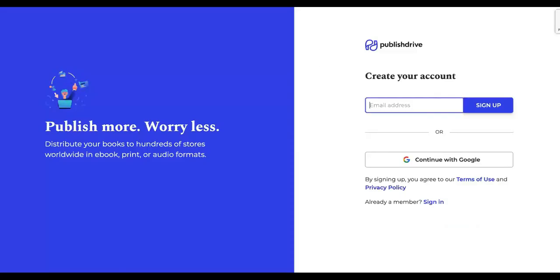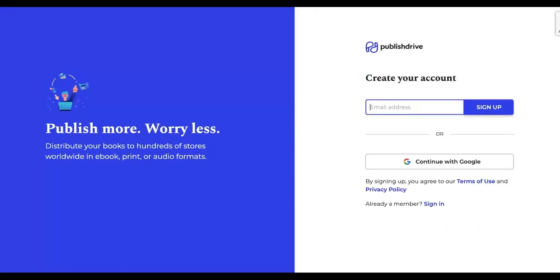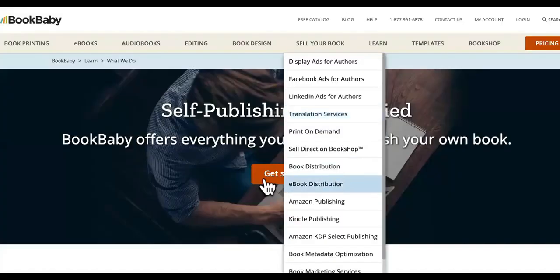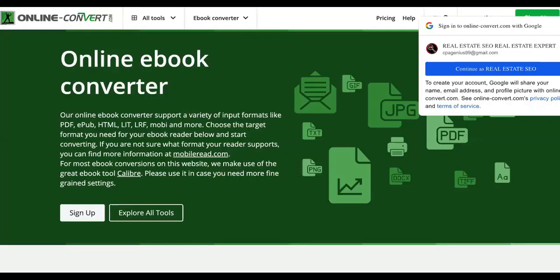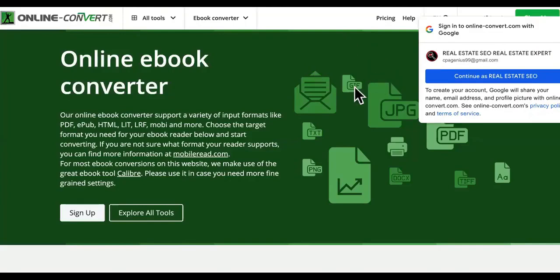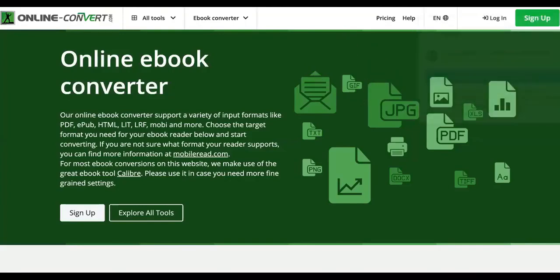Listen, then there's a site called Publish Drive, account.publishdrive.com. And you register. Boom. All of these are free to register. Then this one is called Book Baby. Look, sell your book. You know what I'm saying? So you can put this one on Book Baby.